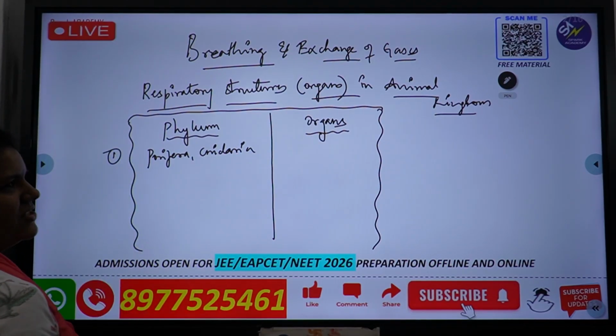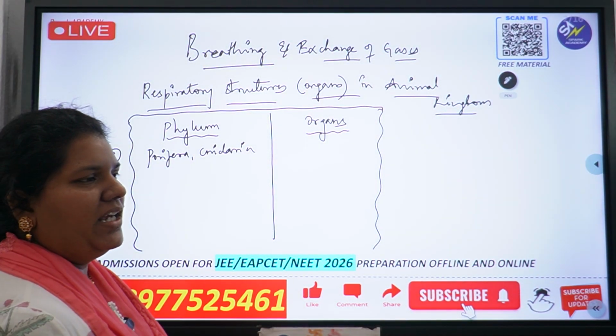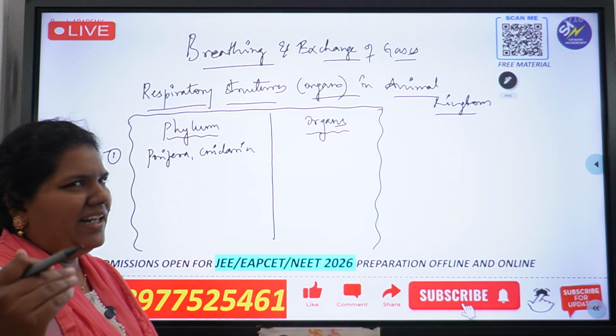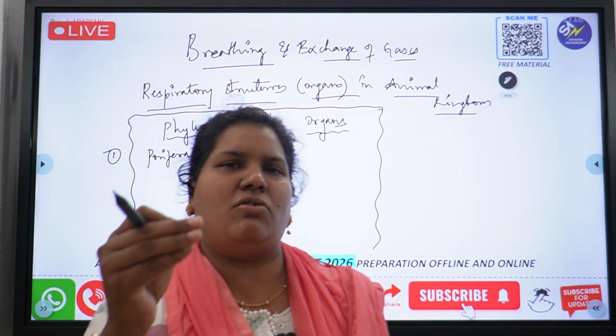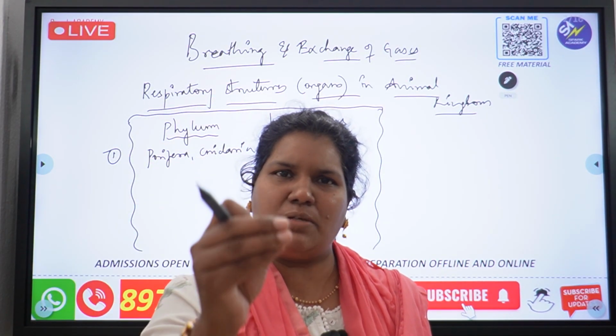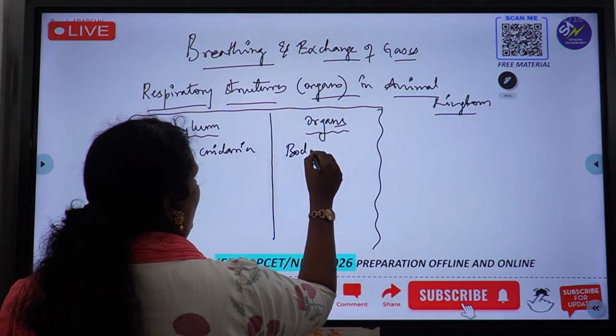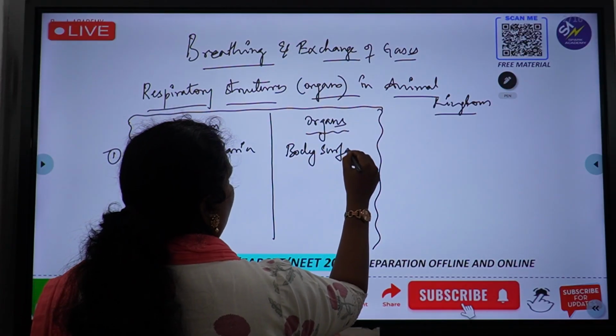What are their respiratory structures? Alochinchandi, what are their respiratory structures? How do they respire? Now you all know Porifera and Cnidaria are the most simple animals in the animal kingdom. So they don't have a system, they have simple organs. Entadi body surface. So they respire through body surface.